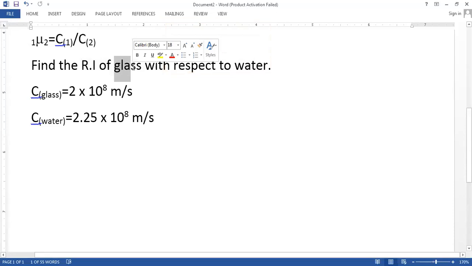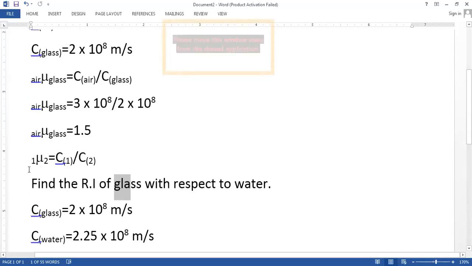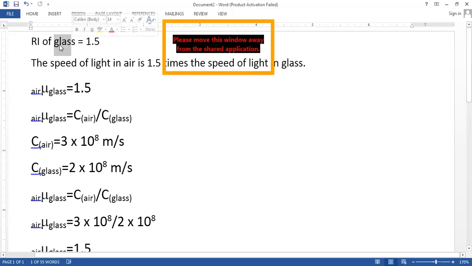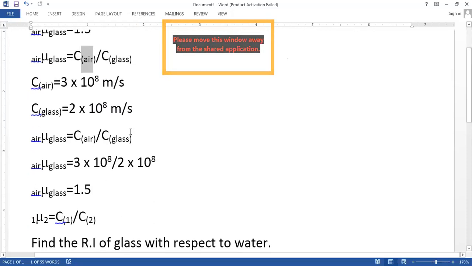Please understand this. Look at how I have solved this. I want to find the refractive index of what? The refractive index of glass is 1.5, that is, the refractive index of glass with respect to air. So I have taken the speed of light in air divided by the speed of light in glass.